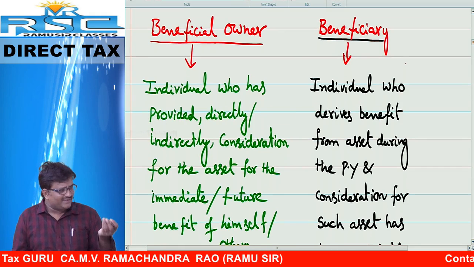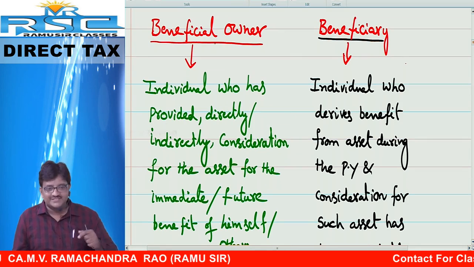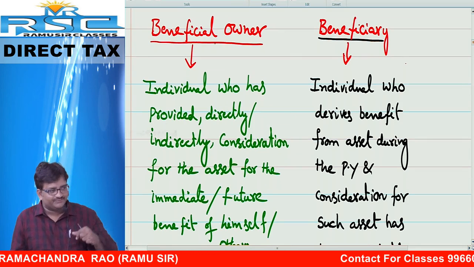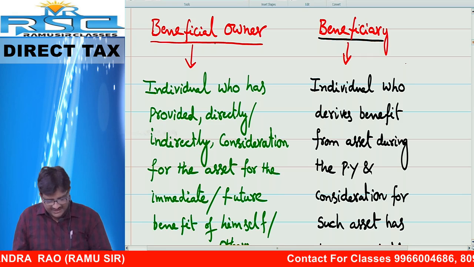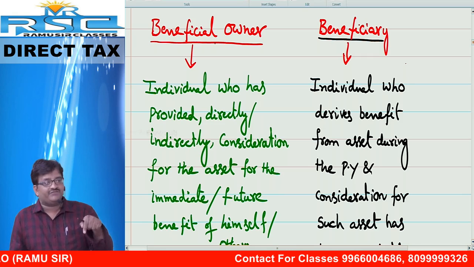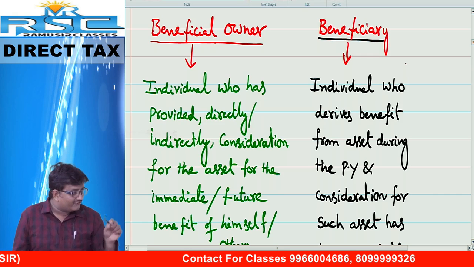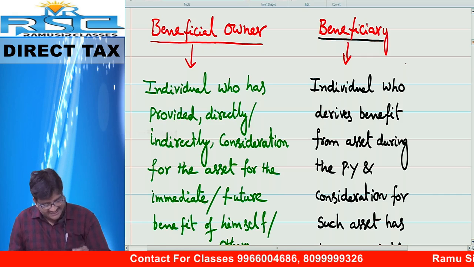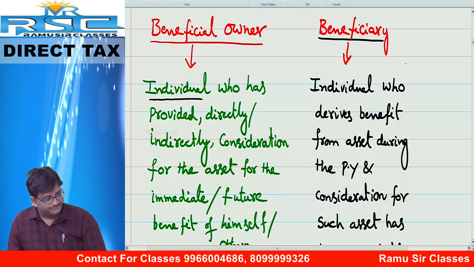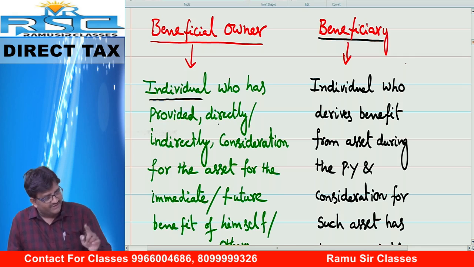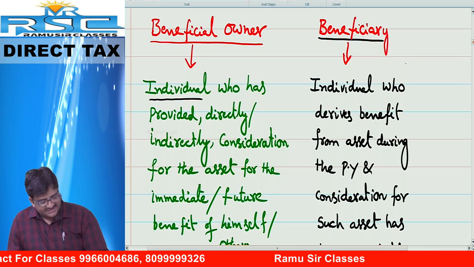In common sense, layman understanding, beneficial owner means those persons who have invested. Beneficiary means the person for whose benefit the investment was made. I repeat, for whose benefit the investment was made. See this one: an individual who has provided directly or indirectly consideration for the asset.